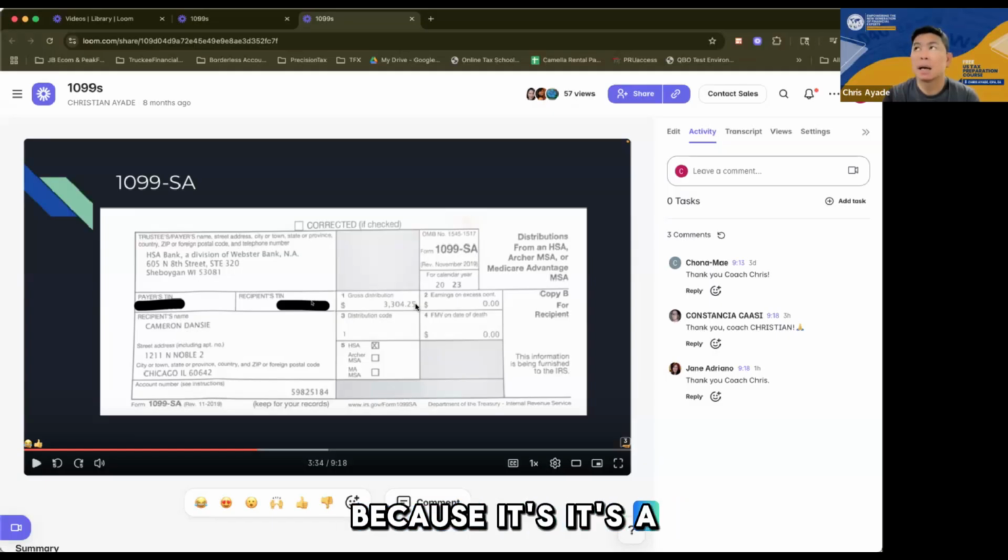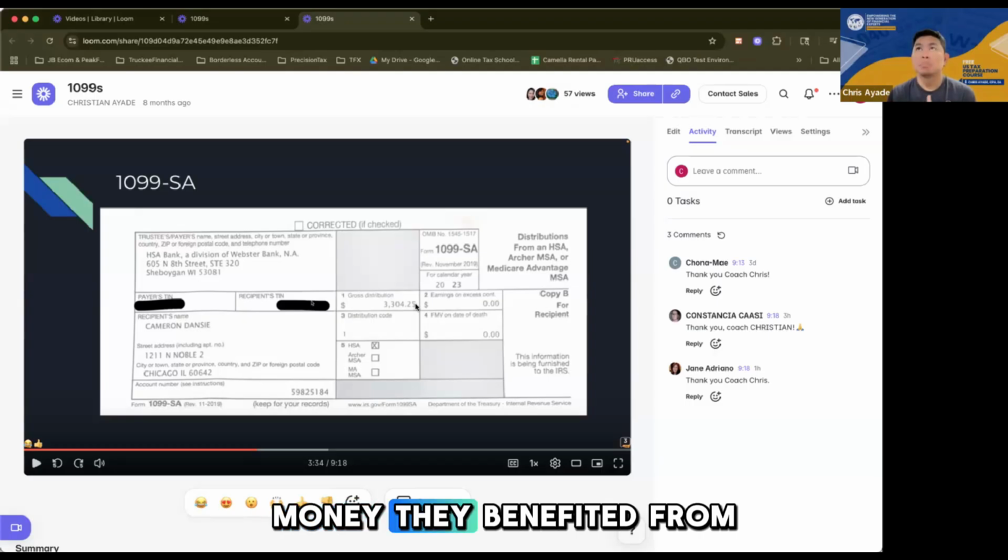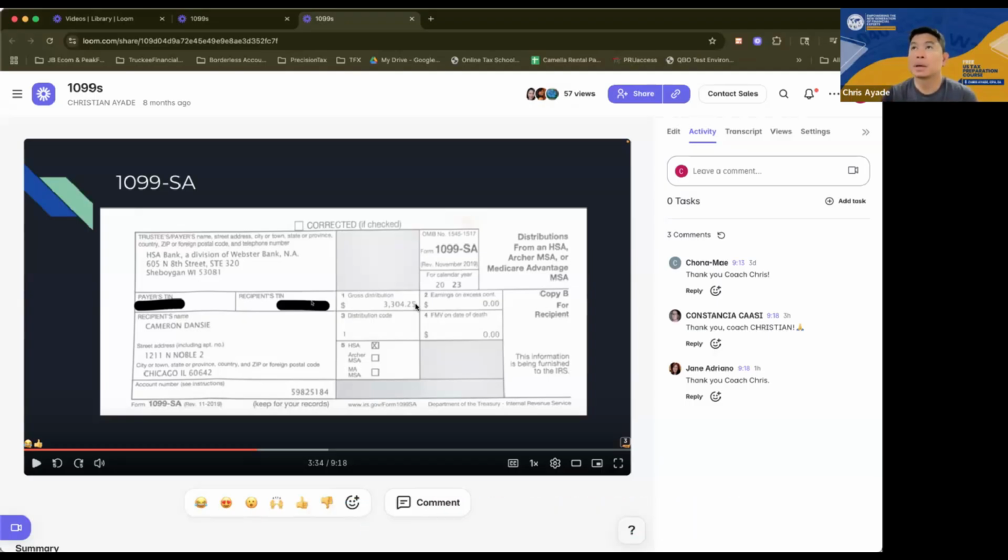Okay, because a health savings account is a tax deferred vehicle, right? So they contribute into that account and then they get tax deductions, right? So when they withdraw from that account and it's not for medical purposes, then it gets taxed because again, when they contributed that money, they benefited from a tax deduction. All right. So make sure that you ask or you confirm.